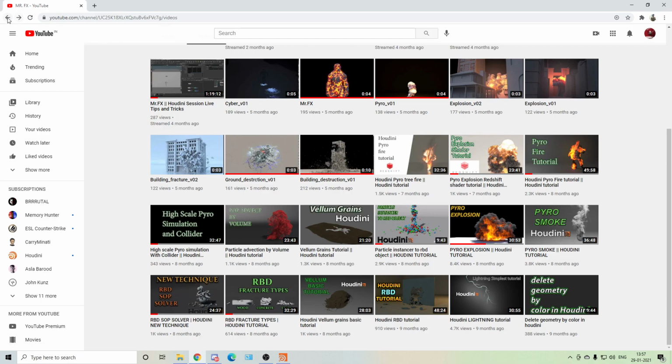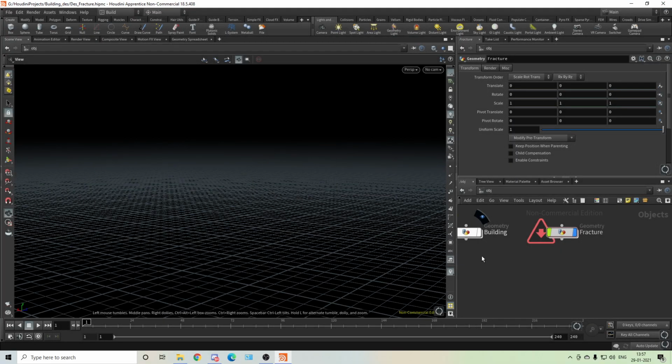Okay, so this is our first part. In the next one, this is fracture. Next, we will try to create some constraints and we'll do a basic sim, not a high quality sim. Before that, I'll cache everything and make the file ready. Then I'll start with the constraint, and that will be a basic setup, not a high quality constraint. Basic constraint setup, but more effective.